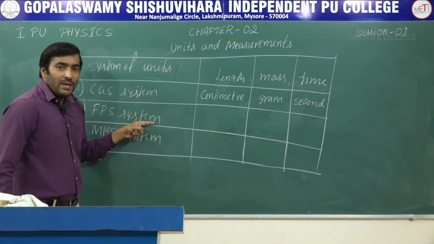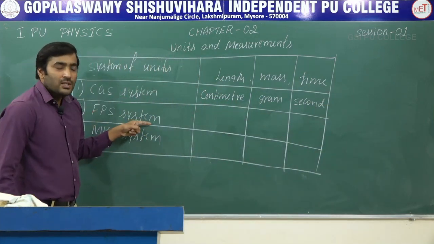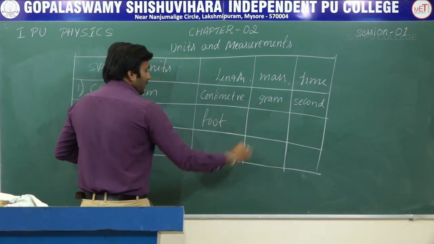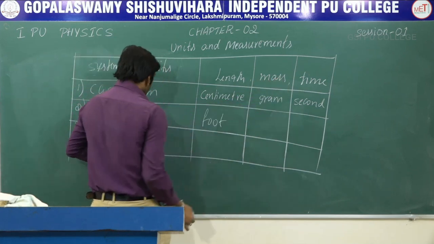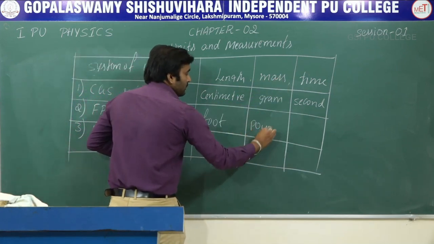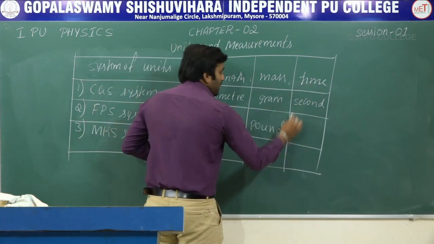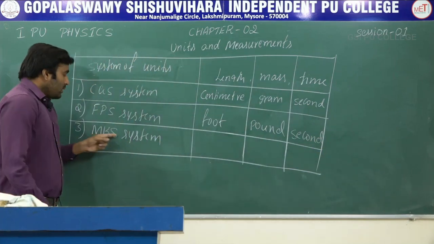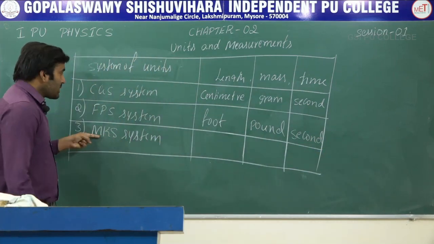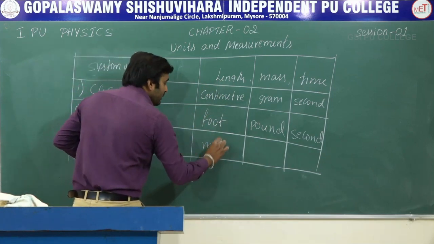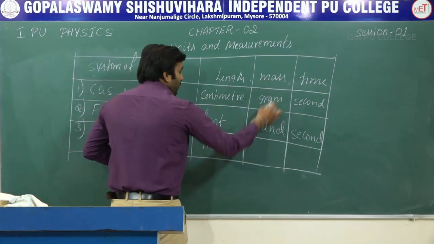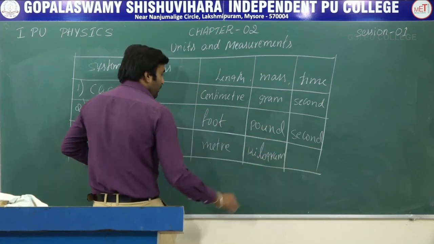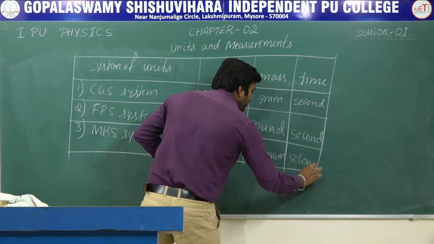Next we have FPS system. This is also called British system. In FPS system, the unit of length is foot. The unit of mass is pound, and the unit of time is second. In the third system, MKS system, the unit of length is meter, unit of mass is kilogram, and the unit of time is second.